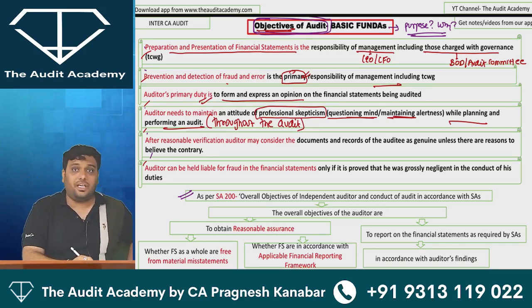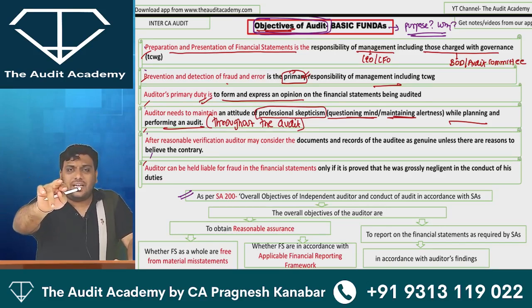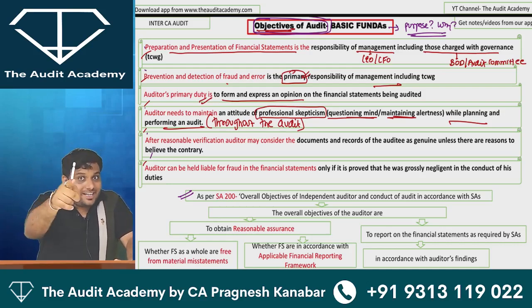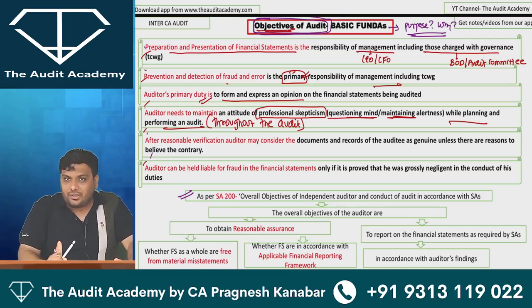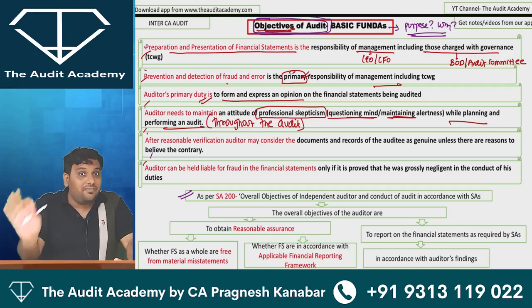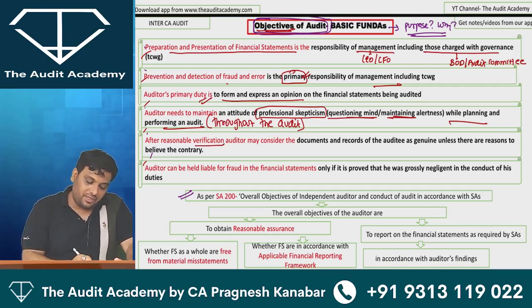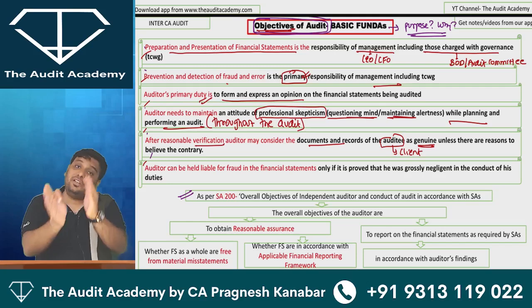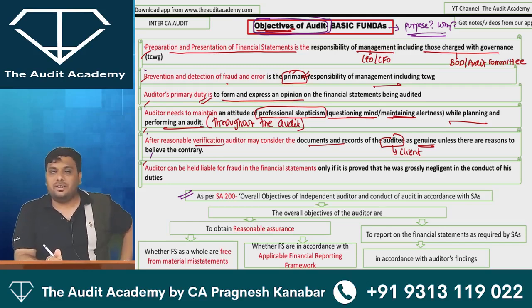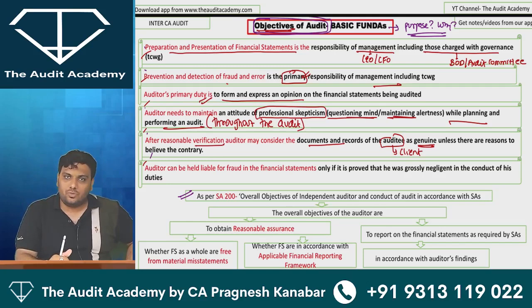After reasonable verification, you cannot just straight away start doubting your client. But yes, you are supposed to maintain alertness. That is called professional skepticism. Work with a questioning mind. Ask questions, but don't be suspicious. Maintain alertness, but you should also verify the documents. After reasonable verification, auditor may consider documents and records of the auditee, meaning the client that we are auditing, as genuine. After verification, you can consider the documents as genuine unless there is something else to be doubted.